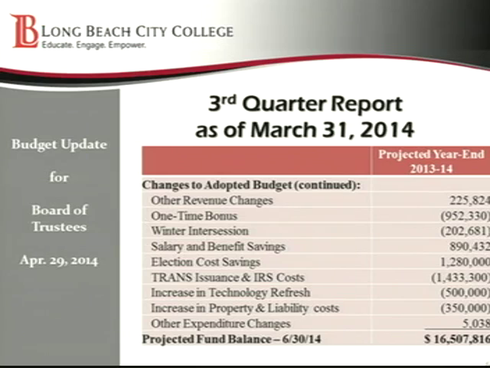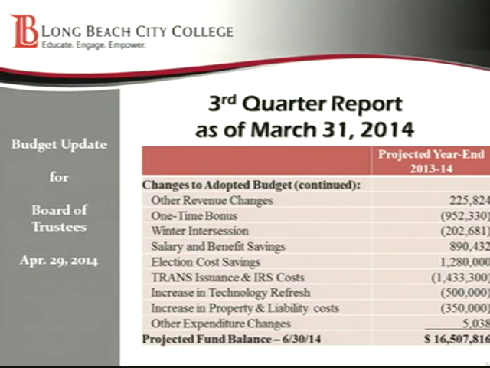And then we have some TRANS issuance savings and some IRS costs. There were some changes to the Governmental Accounting Standards Board and how we report things, which our auditors uncovered last fall, that we potentially have an IRS liability of about $1.5 million.